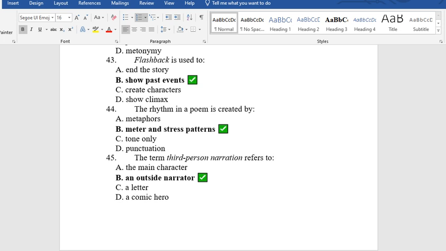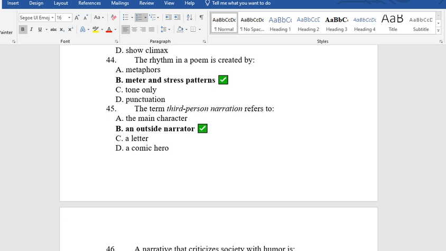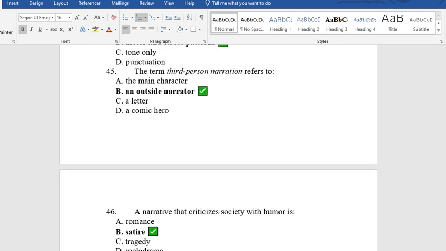44. The rhythm in a poem is created by A. Metaphors, B. Meter and stress patterns, C. Tone only, D. Punctuation. The answer is B. Meter and stress patterns. 45. The term third-person narration refers to A. the main character, B. an outside narrator, C. a letter, D. a comic hero.